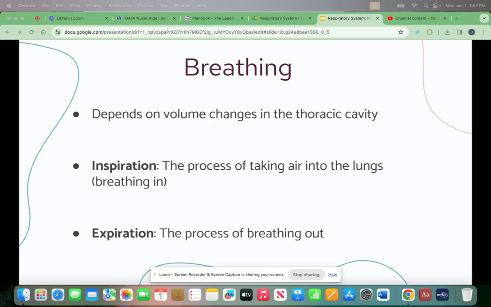Pressure in the space between the visceral and parietal pleura is lower than atmospheric pressure. This pressure difference prevents the air sacs from completely deflating at the end of each expiration. We'll have more information on inspiration and expiration on upcoming slides.